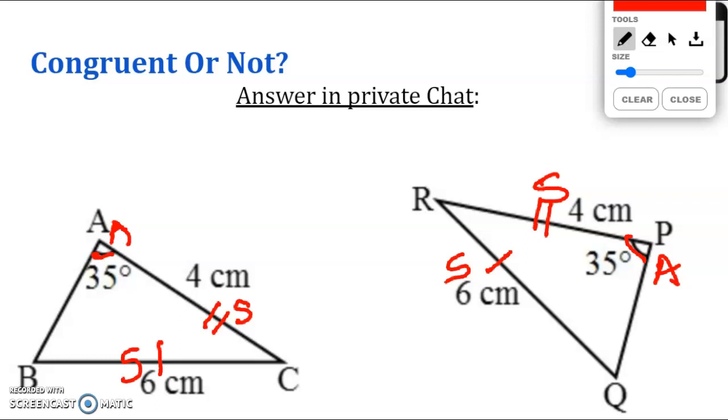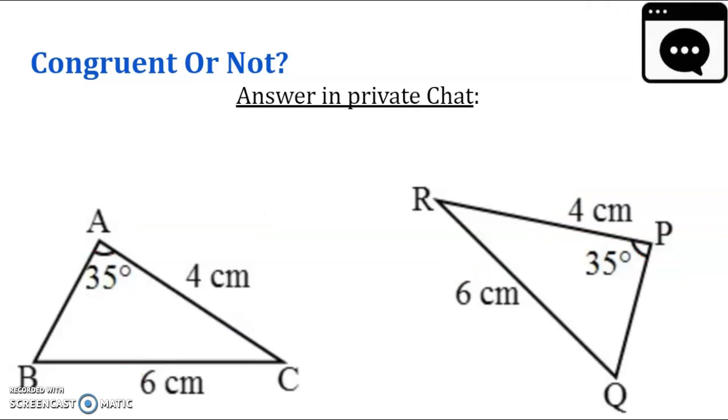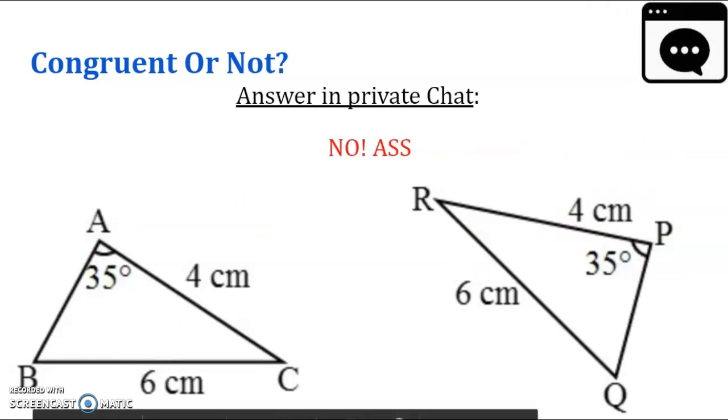Okay, so side, side, angle, we have side, side, angle. Or if I was to look at a different direction, you would have angle, and then you have a side. We don't have an angle here, so it's angle, side, and then side, angle, side, side. Okay, and likewise we have the same thing here. But what do we say angle, side, side, or side, side, angle is? It is not a triangle congruence. So no, these triangles are not congruent.